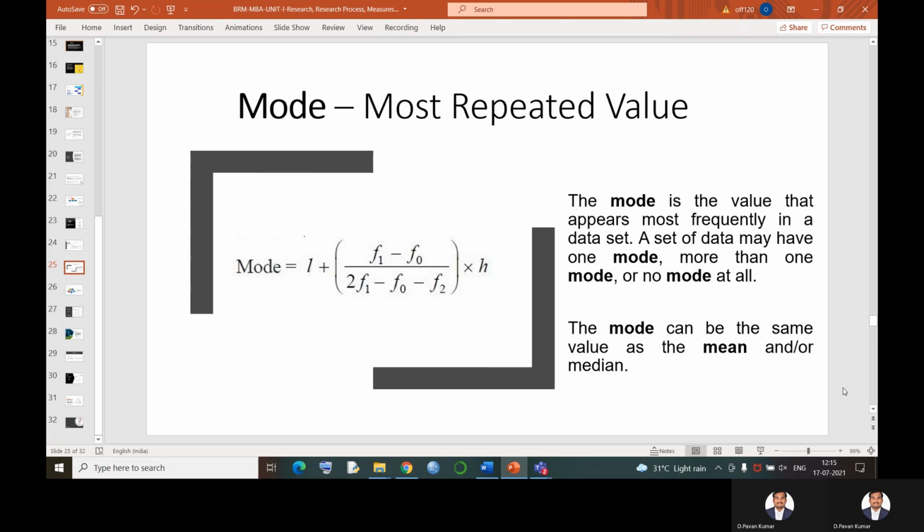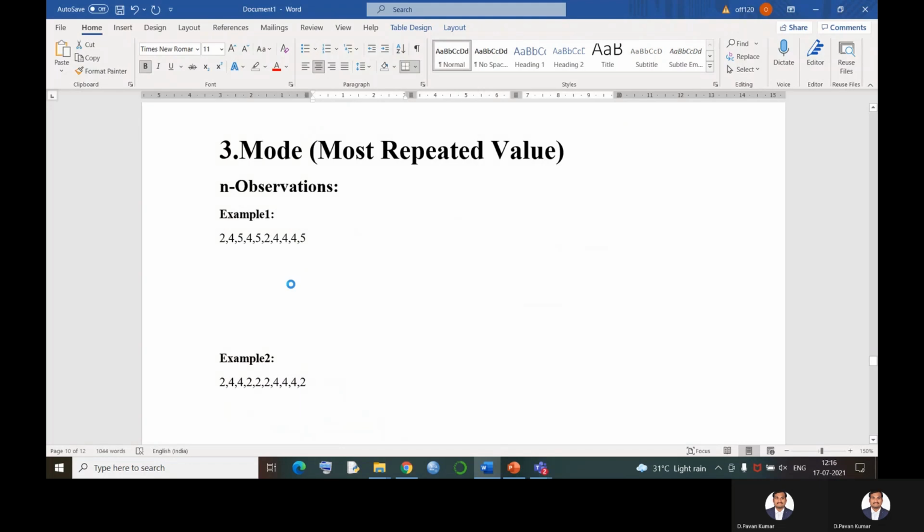So we have a concept which is called mode. If in a given number of observations one number is repeated more times, your average, your median value, and your mode value all remain the same. That means instead of using the mean or median formulas, we have a simple concept called mode, which leads directly to your answer. Let us see an example over here.